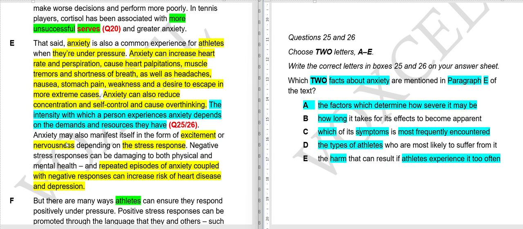Okay, next, anxiety may also manifest itself in the form of excitement or nervousness depending on stress response. Negative stress responses can be damaging to both physical and mental health, and repeated episodes of anxiety coupled with negative responses can increase risk of heart disease and depression. Okay, from here to here, which option should be our answer? You will have about 10 seconds to figure it out, and time starts now.